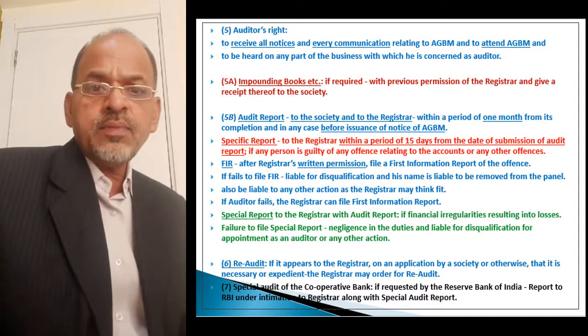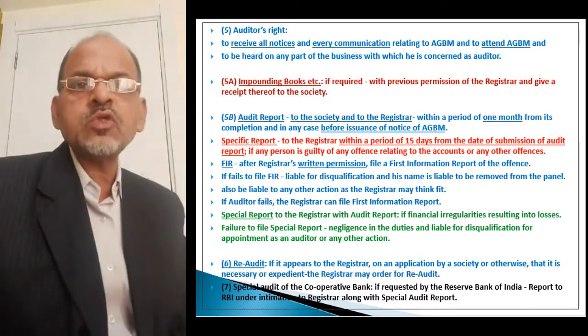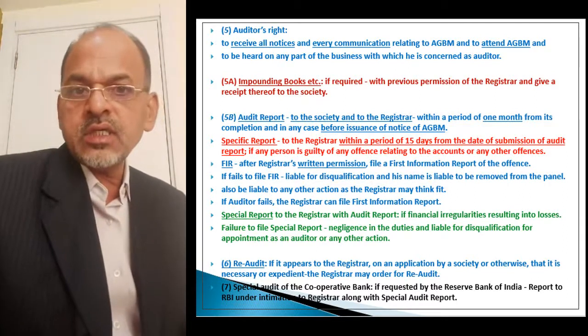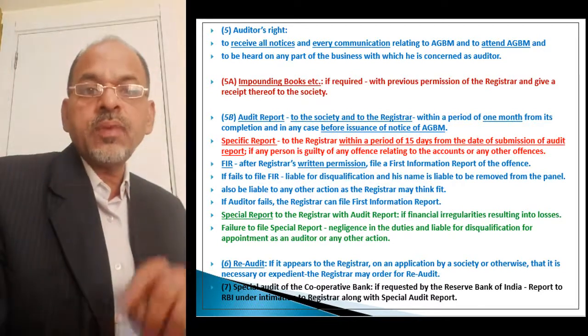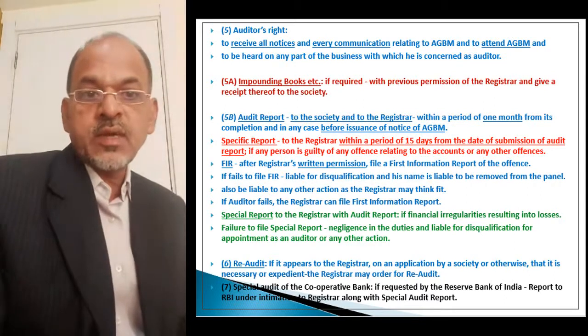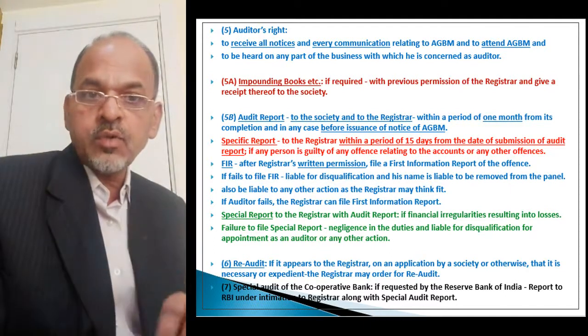And if the auditor fails to file the FIR, the registrar will arrange to file the FIR. The registrar or his authorized officer, competent authority, will file the FIR against the person who has committed the offense. This is about the special report and the first information report.